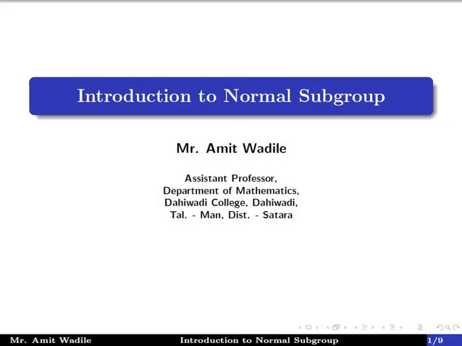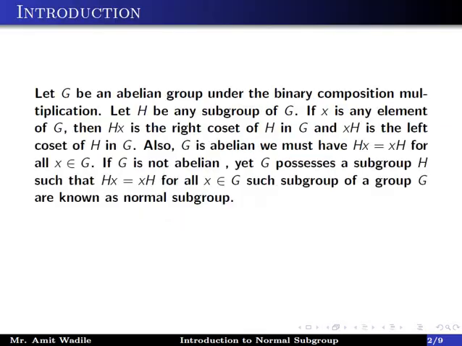In this video we study the concept of normal subgroup. Let G be an abelian group under the binary composition multiplication.